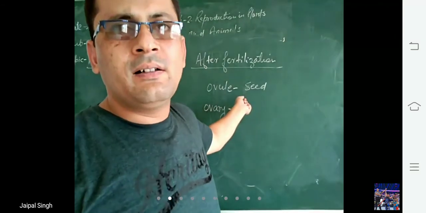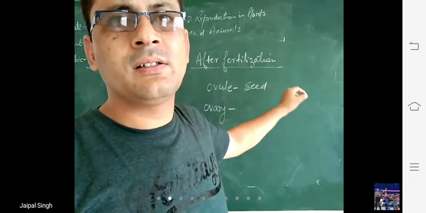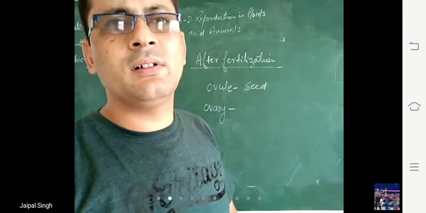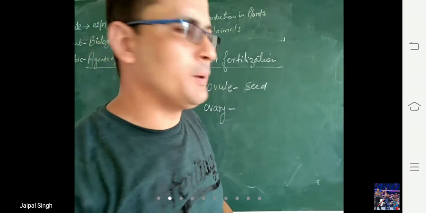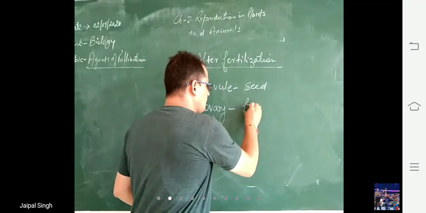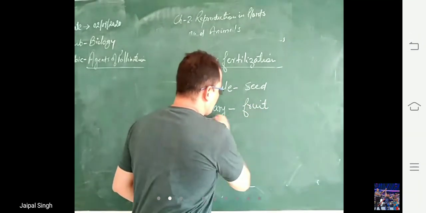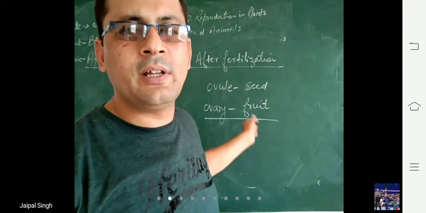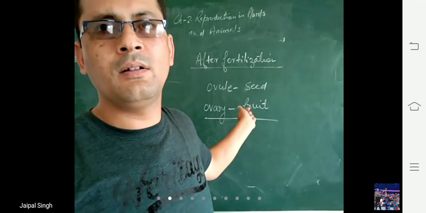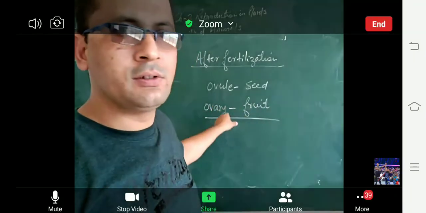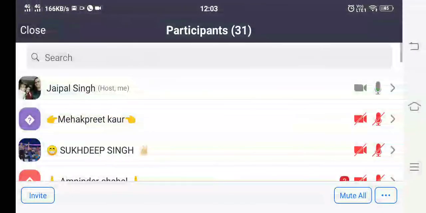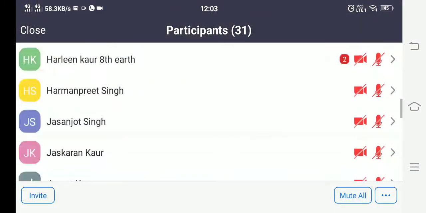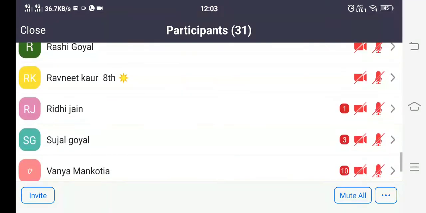So you can see here the ovule develops into the seed, and the ovary changes into the fruit. These two things you have to keep in mind. Very important questions: ovule changes to seed and ovary changes to fruit. I hope today's lecture is clear to you.